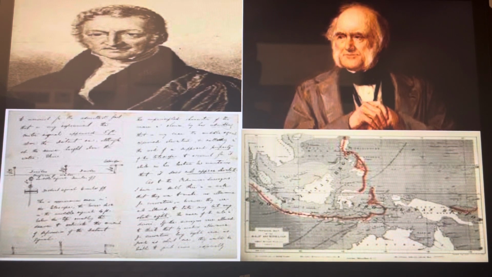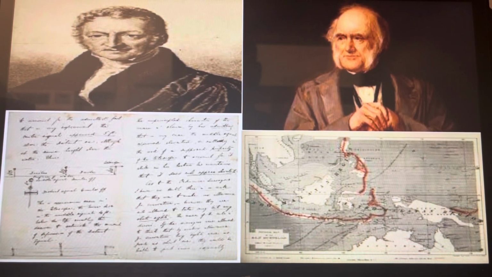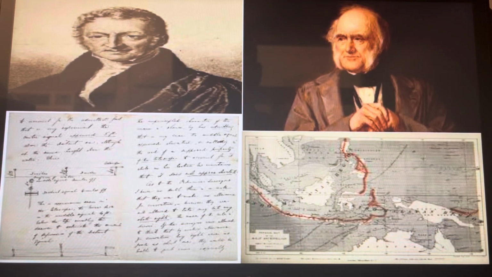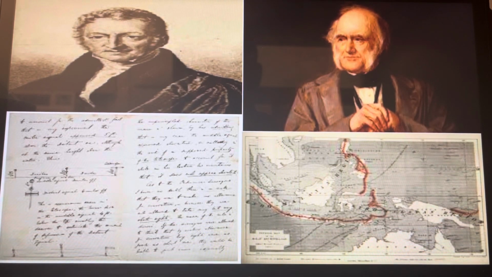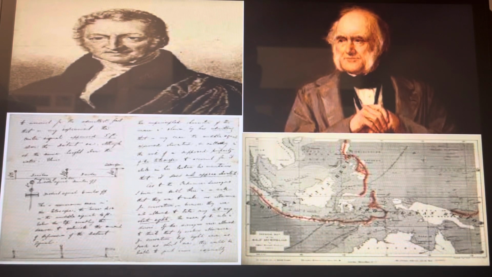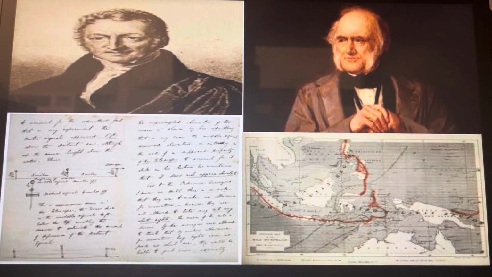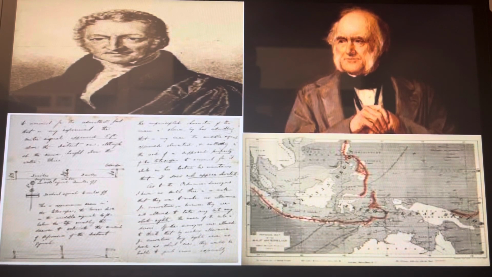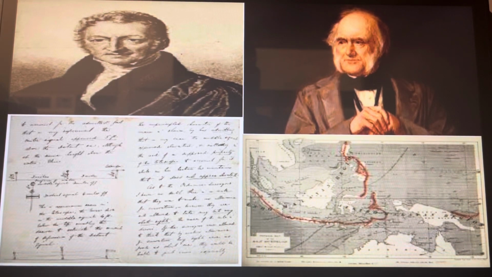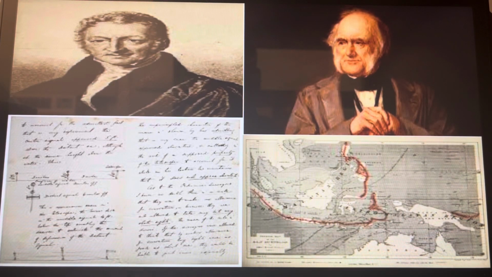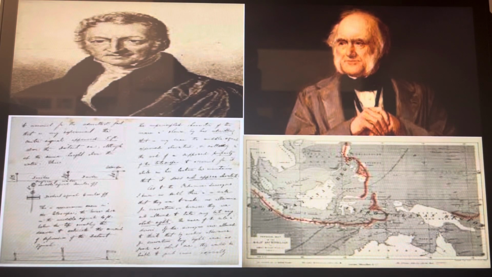Wallace proposed the Sarawak Law in 1855, which stated that species vary within range and distinct variations occur in isolated areas. This law was seen as a building block for Wallace's theory of evolution, and in 1857 he sent Charles Darwin a letter in which he outlined his theory of natural selection. The letter outlined species evolving through competition and adaptation regarding the environment. The letter led to Wallace and Darwin presenting their ideas at the Linnean Society in 1858, the first introduction of the theory of natural selection.